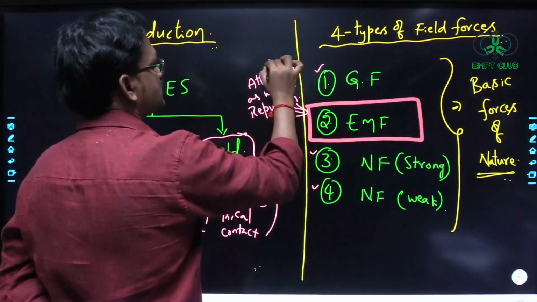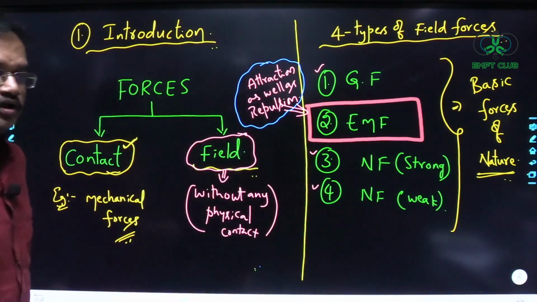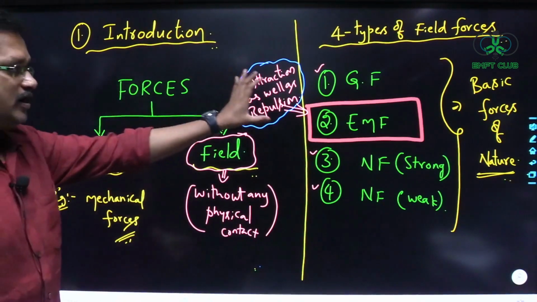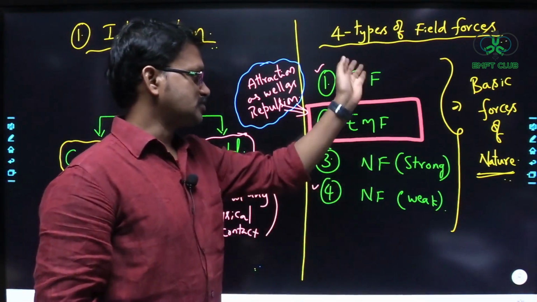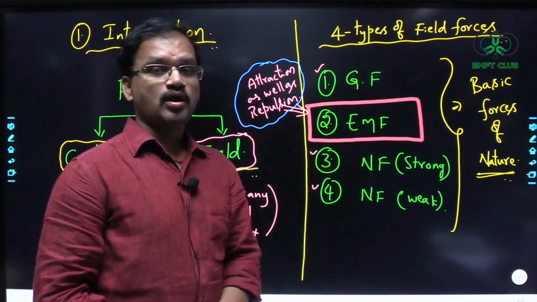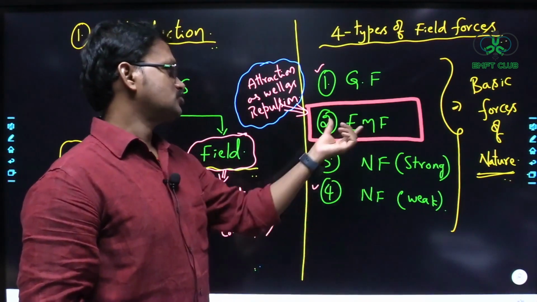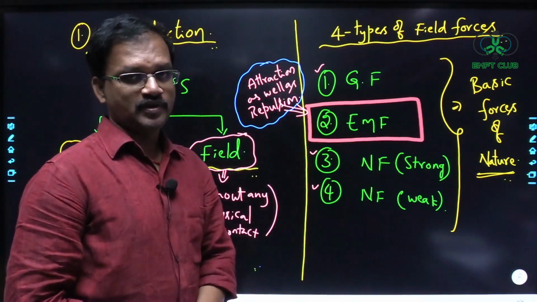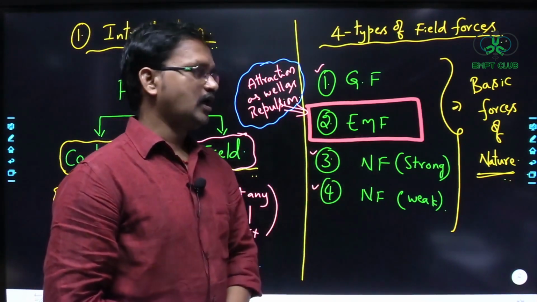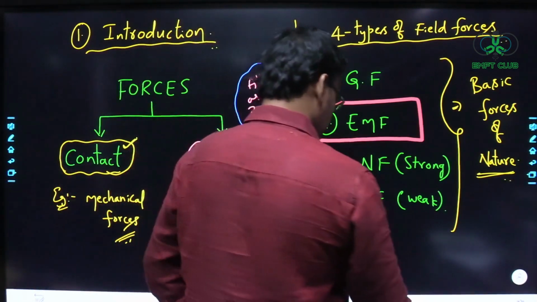Right. So this electromagnetic field force is going to have both the properties of what? It is going to have both the properties of attraction as well as repulsion. When compared to all the other three forces, which are going to have only the property of attraction, only our electromagnetic field force is going to have both attraction as well as repulsion. So that is the beauty of our electromagnetic field force. Okay.